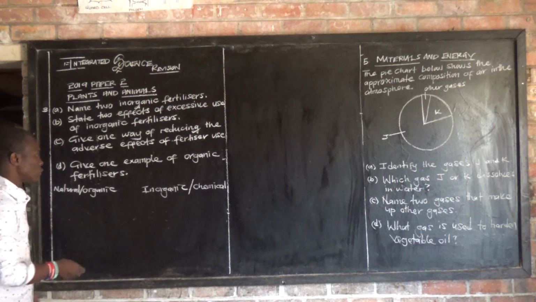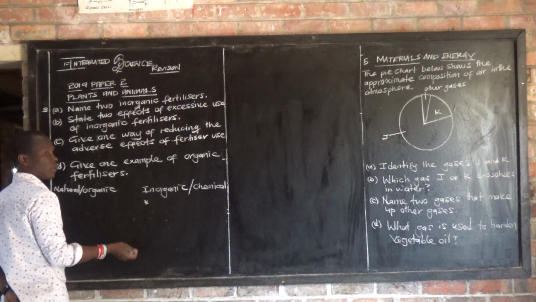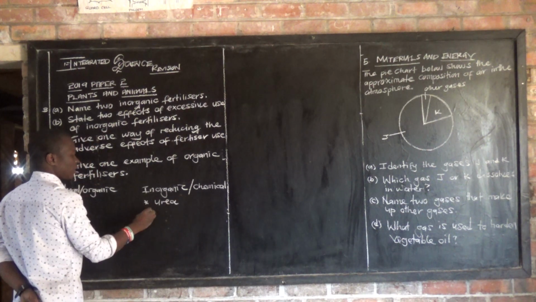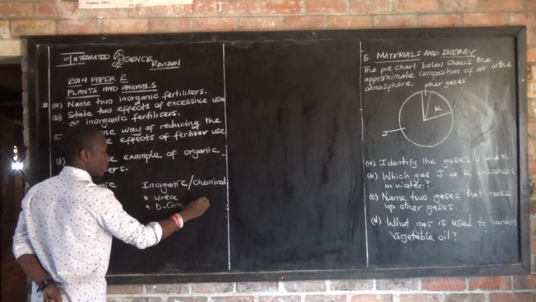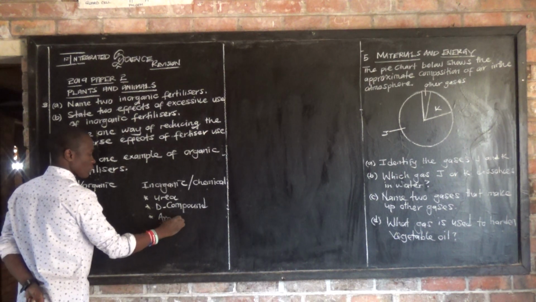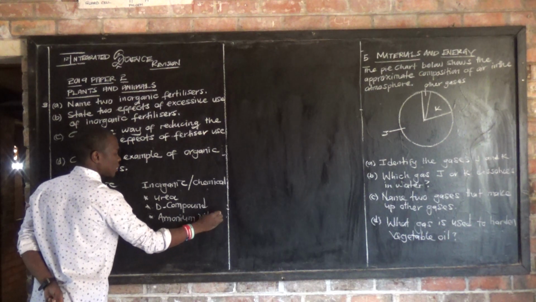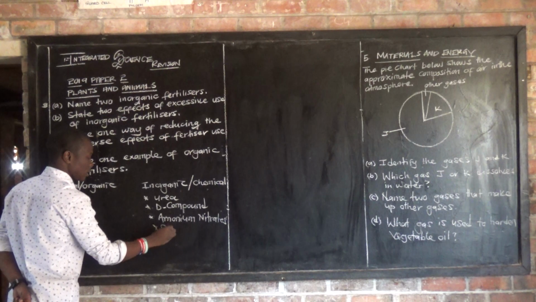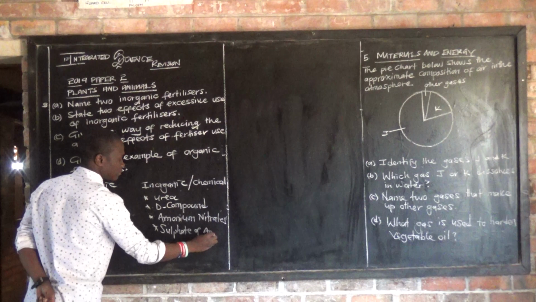These are the common ones which you know. Examples of inorganic fertilizers are, number 1, urea, which is very, very common. Then you have D compound, which you're familiar with. Then you have ammonium nitrates, then sulfate of ammonia.